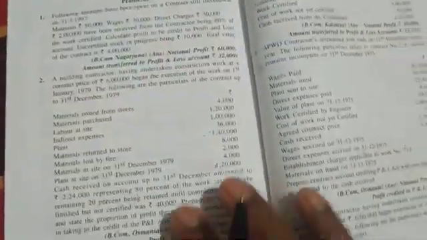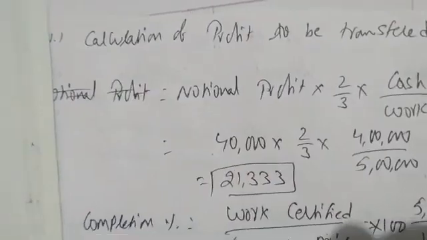Now see fifth one. I'll solve once. It is also easy. Only format. You should know the format and the work certified, work completion formula. These formulas, if you know, you can easily solve.